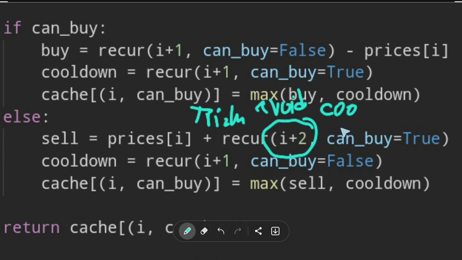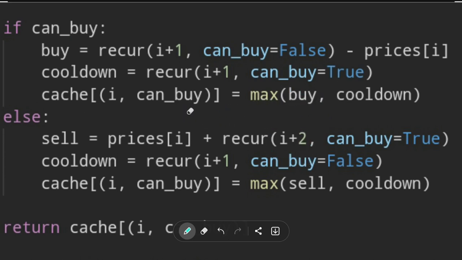This would make things super complex. How do I avoid this additional step? I just tell the recursion, go ahead. I'm going to sell this. Tomorrow you cannot do anything. Solve it for I plus 2. Tomorrow you are cooling down. Can you buy on the I plus 2 day? Yes, because tomorrow on the I plus 1 you cool down and I just sold, so you can buy.